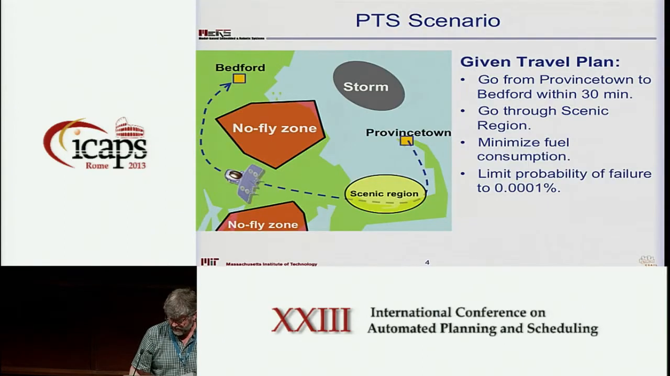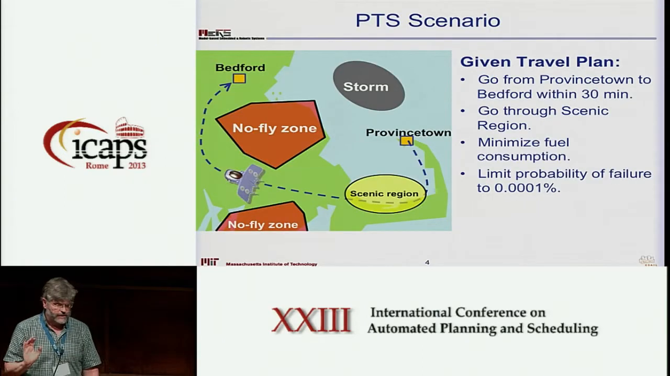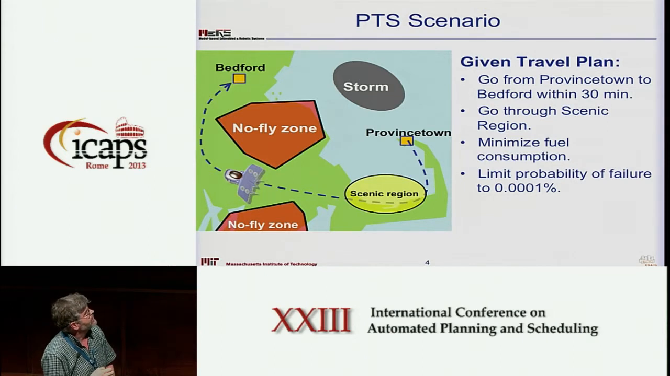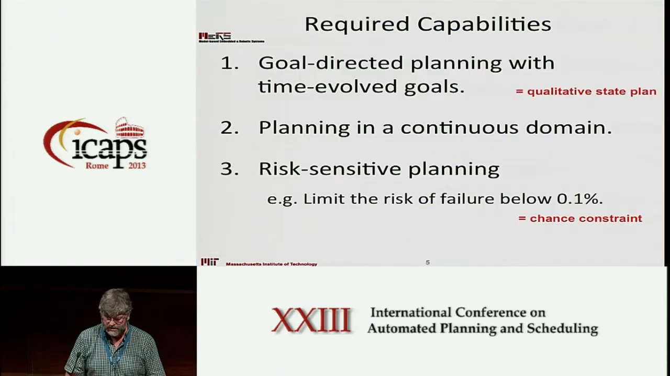So let me talk about the planning component of that problem. We have a temporal planner which has produced a travel plan. For example, I want to go to Provincetown, and from Provincetown to Bedford I want to arrive within 30 minutes. I want to go through a scenic region to see the scenic sites there. I am fuel conscious, so I want to minimize fuel consumption, so it's an optimal planning problem. And the probability of dying along the way, in a region known for planes going down, should be very low. In that sense, it's a probabilistic planning problem.